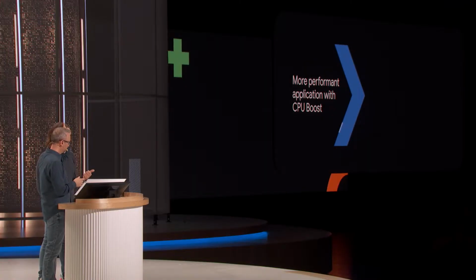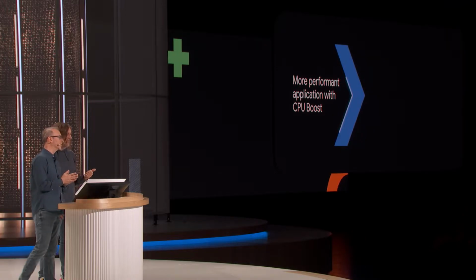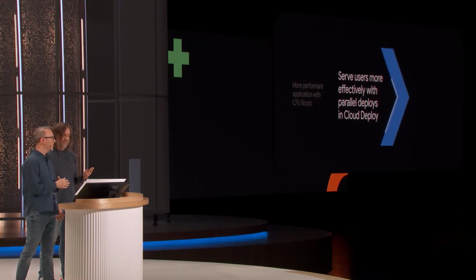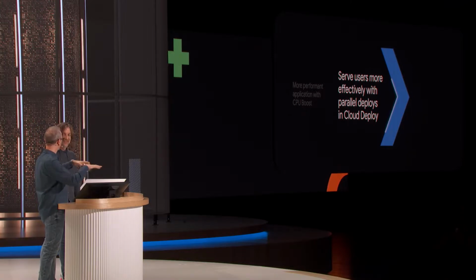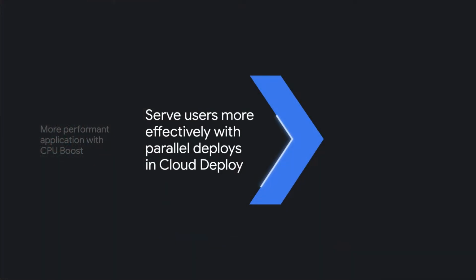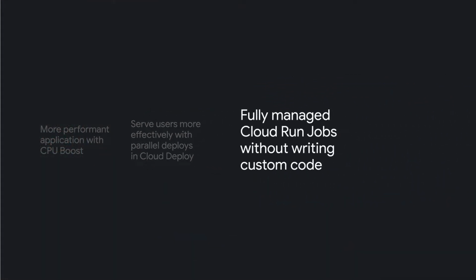So let's take a step back. Think about what we just did here. In just a few minutes, we made our application more performant with CPU Boost and instance configuration. We used parallel deploys to actually serve this in more regions, to different users. And then we're running fully managed Cloud Run jobs without writing a whole ton of code that we have to maintain.